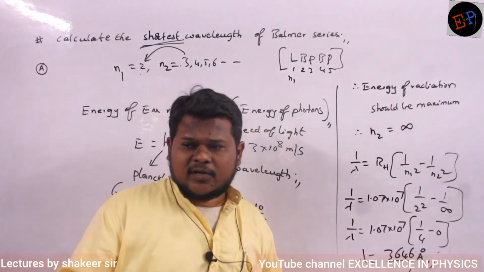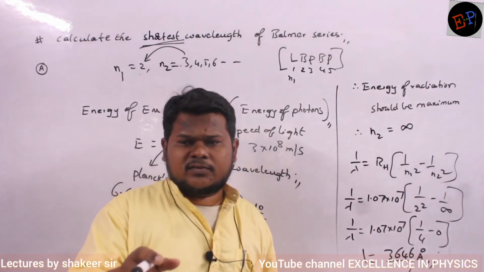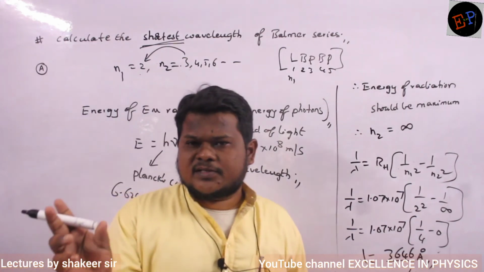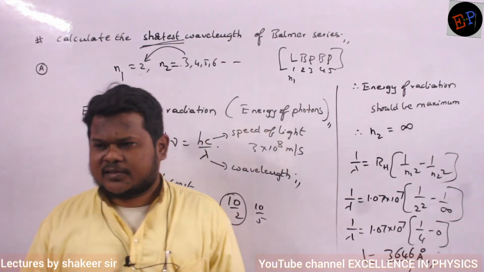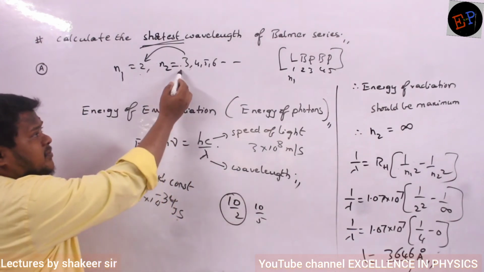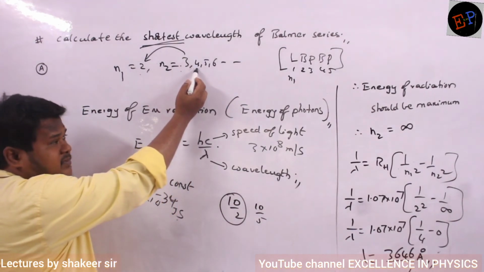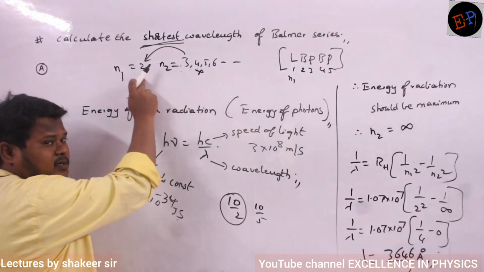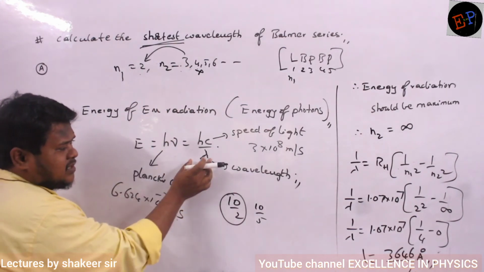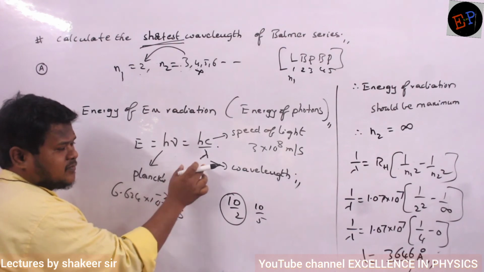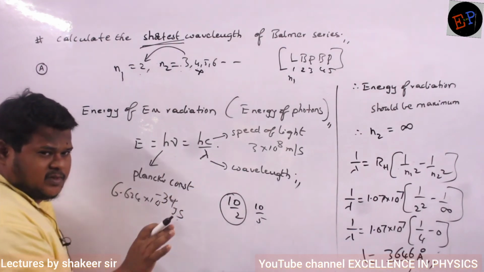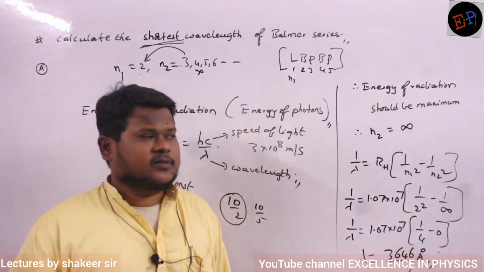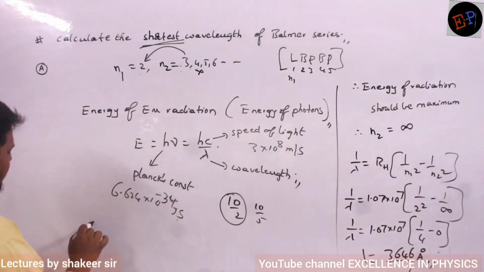If it returns from 4 to 2, the energy difference will be greater. How much energy is released? Energy released is equal to the energy difference between the 2 orbits. Whatever the energy difference is between the 2 orbits, that much energy is released. So when compared to the third orbit, the fourth orbit has higher energy. So the electron should not return from the fourth orbit, it should return from the third orbit. Then the energy will be least and wavelength will be maximum. Understood? Difference between shortest wavelength and longest wavelength. So you better make a note point.